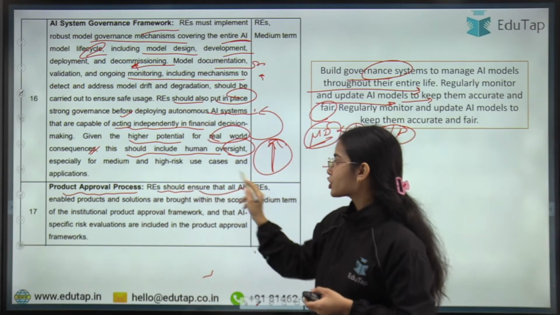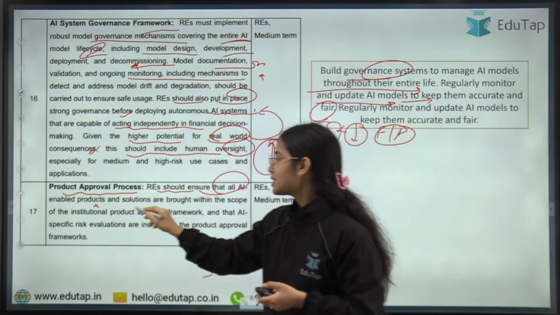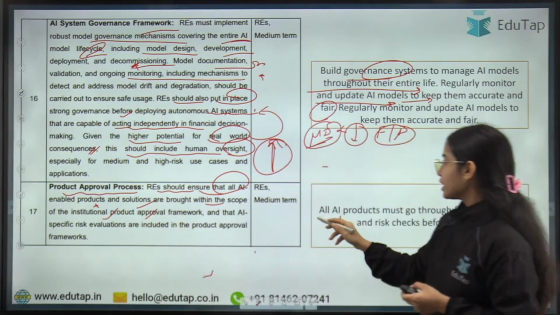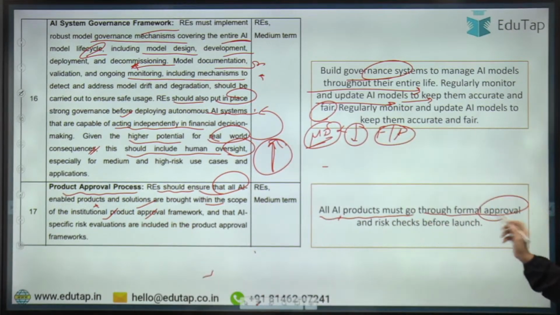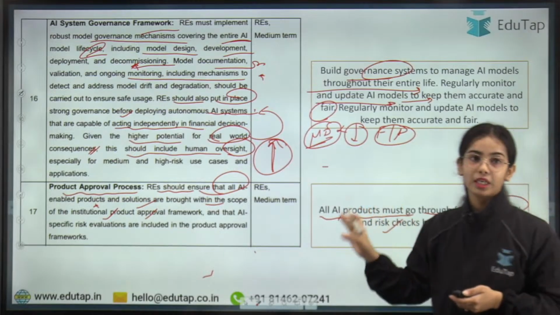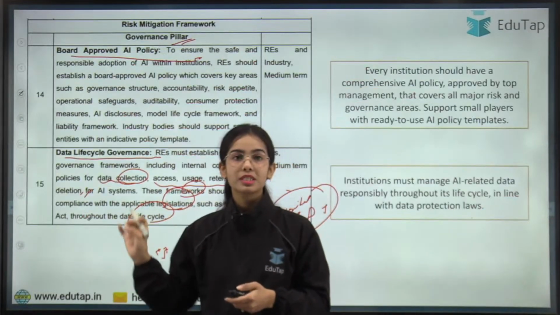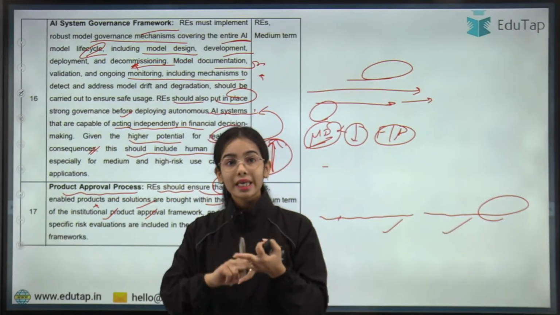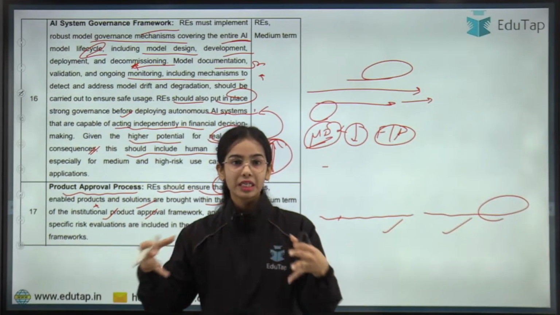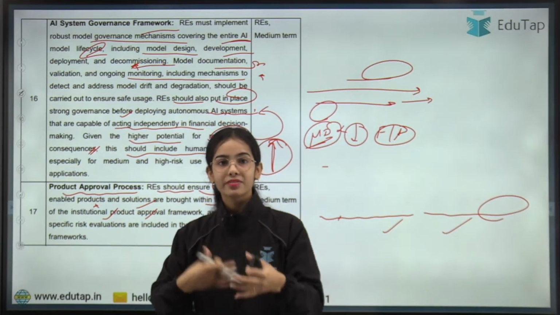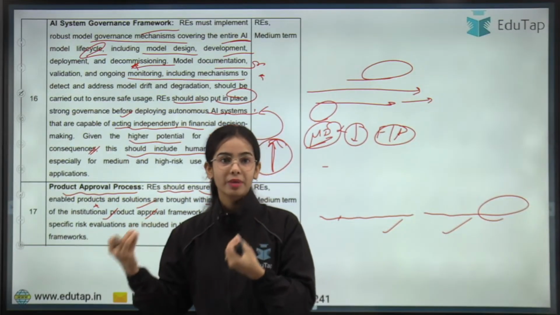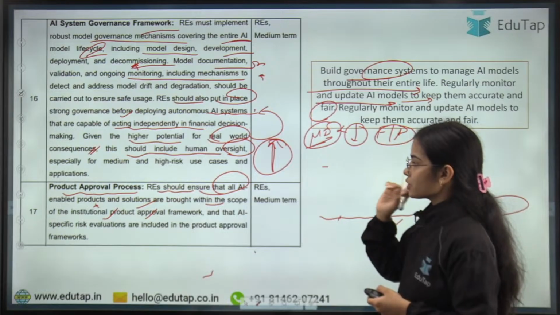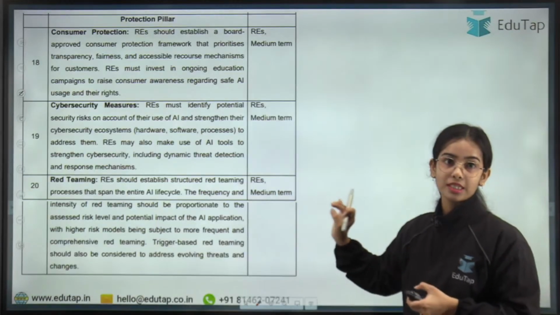A regulated entity should ensure that all AI enabled products and solutions are brought within the scope of the financial product approval. So basically, all AI products must go through formal approval and risk checks before the launch by the regulated entity. So these are the governance norms that have to be followed for the AI. Board approved AI policy, data lifecycle governance, the AI system governance framework that is governing the AI in its whole lifetime, as well as looking after the AI that can take independent decisions. The product approval process should also be proper.